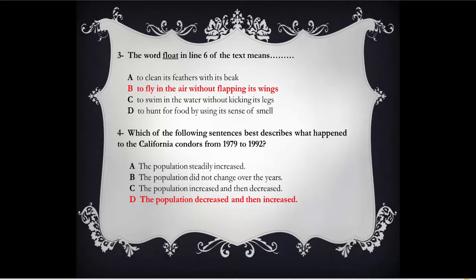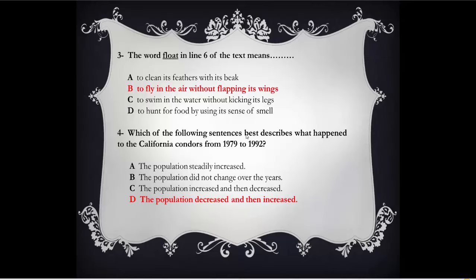Question 4. Which of the following sentences best describes what happened to the California condors from 1979 to 1992? Again, this question looks for a specific detail, and we are going to use keywords to look for the paragraph in which we could find the answer.